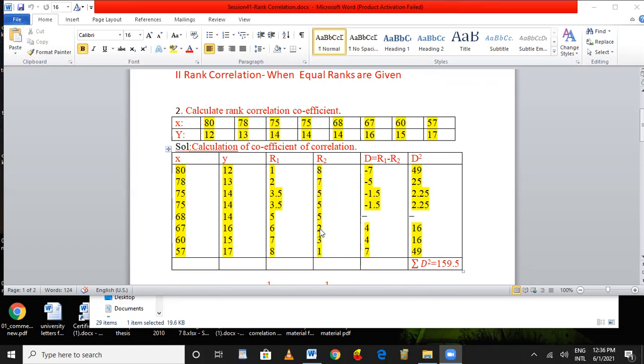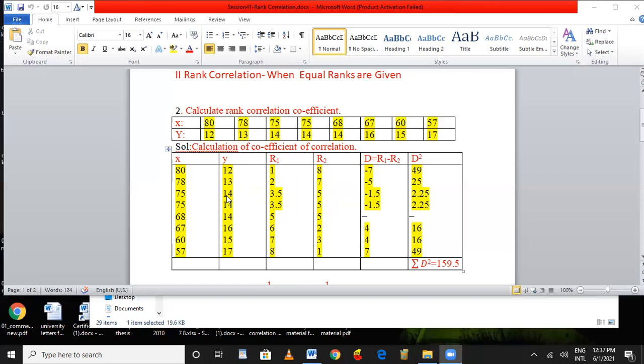Then fourth, fifth, sixth have been occupied by three members who got 14 marks. If you add and divide, you will get 5.